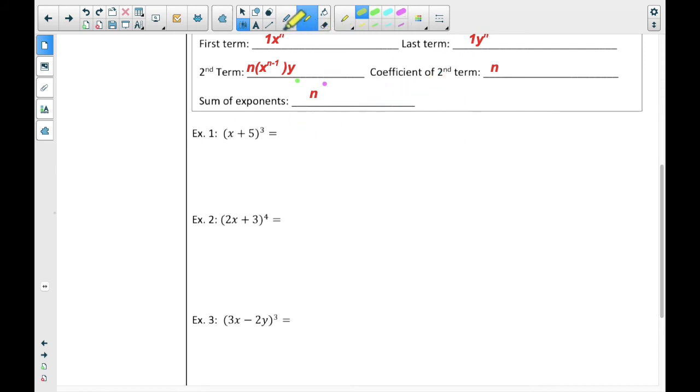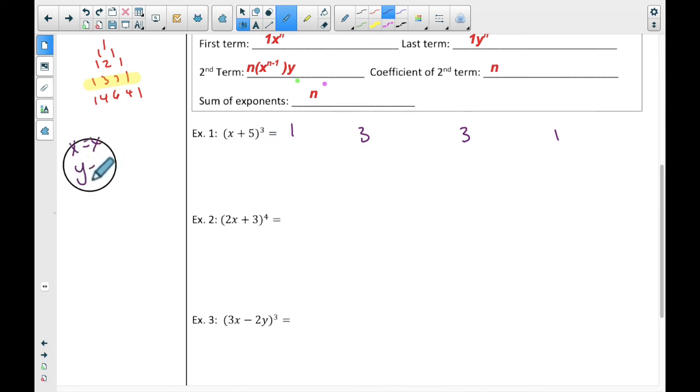Okay, so first of all, consider a couple of different things. I'm just going to reproduce up here so that I have it. And this one is a third power, so I really only am going to be referring to this line. I have to look at all these patterns I just noticed and see how to put those together. I'm going to start with just writing out my coefficients. I have a 1, a 3, a 3, and a 1. I'm giving myself some space to write things in there. In this case, I don't have a y anymore, do I? I have an x, but my y is actually 5.